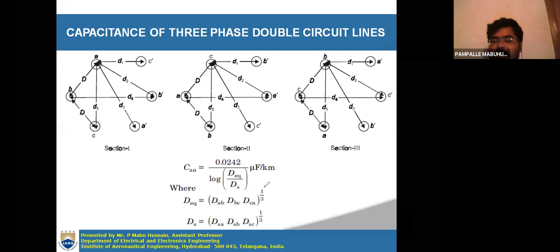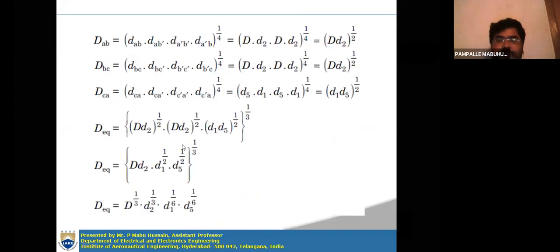Again, this DSA, DSB, DSC are the self GMD of conductor A, self GMD of conductor B, self GMD of conductor C. You already know how to calculate these, right? We have done it for capacitance and inductance calculation. The same procedure you will repeat here. Okay, DAB. So as I said, what is DAB?